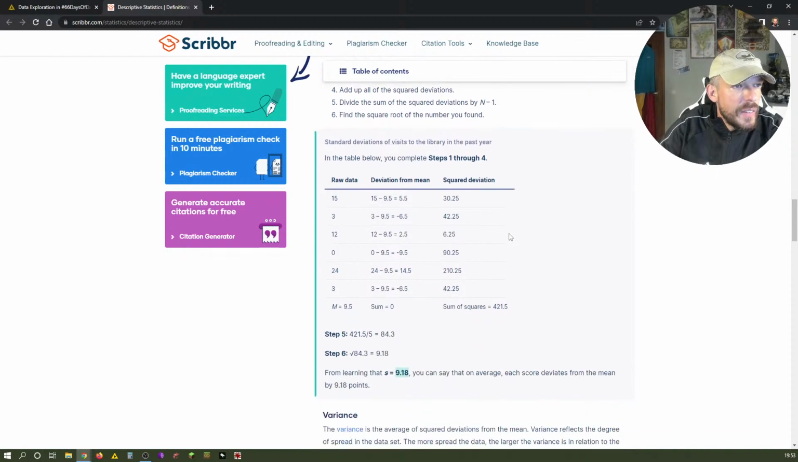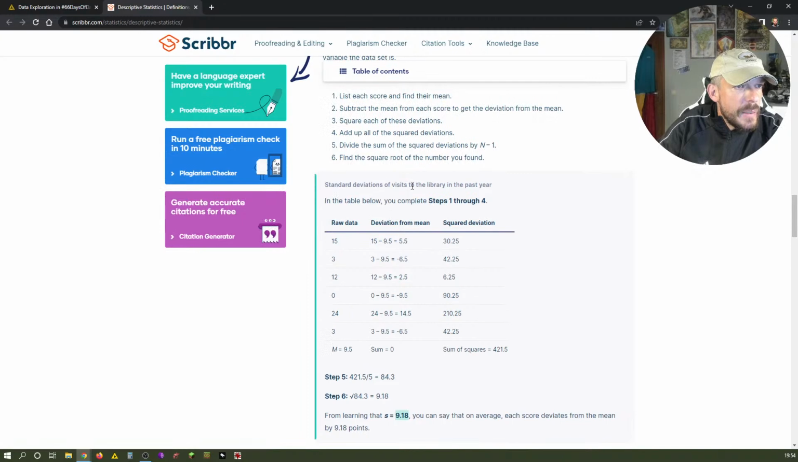So let's just see. Standard deviation of visits to the library in the past year. So raw data. 15, if we remember that the mean was 9.5, so we do it for the first few rows: 15 minus 9.5 equals 5.5. Squared equals 30.25. Next, 3 minus 9.5 equals negative 6.5. Negative 6.5 squared equals 42.25, and so on and so forth.